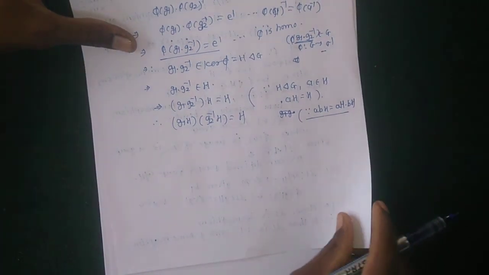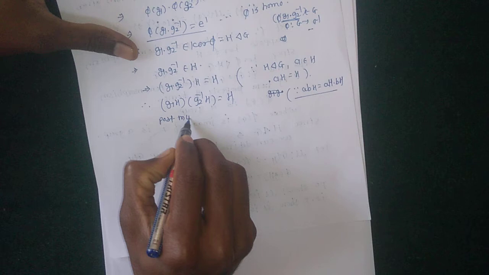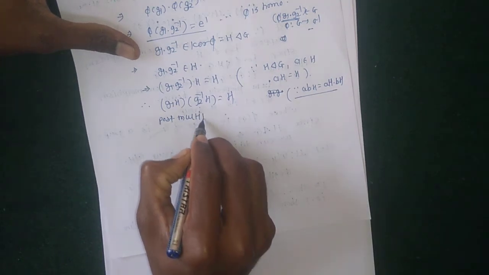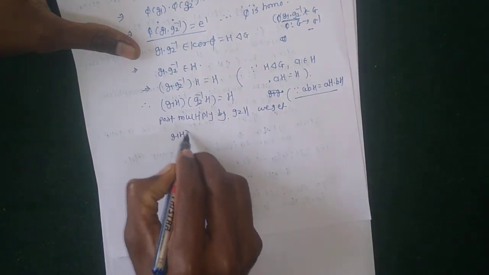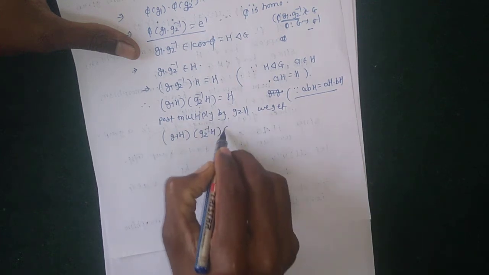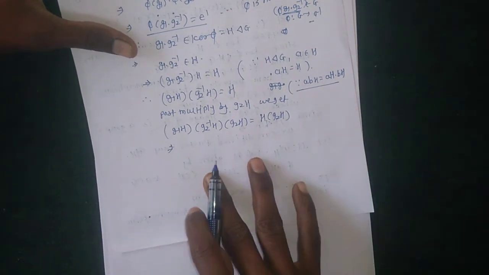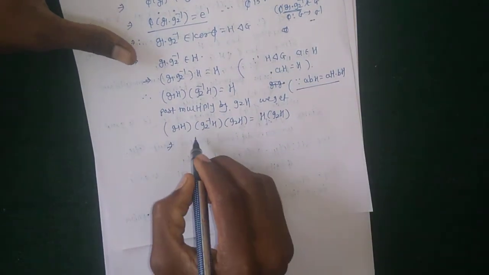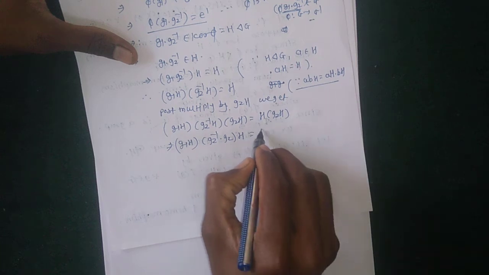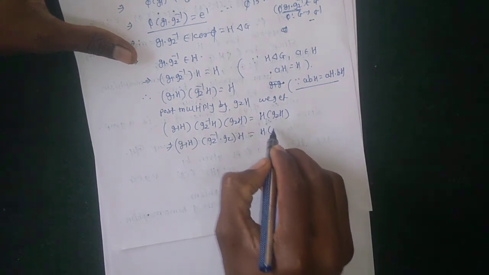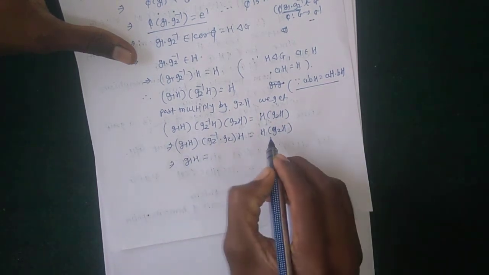So post multiply by G2H. We get G1H into G2 inverse H into G2H is equal to H into G2H, which implies that G1H into G2 inverse into G2 of H is equal to H into G2H, and the value is identity, which implies that G1H is equal to their multiplication.